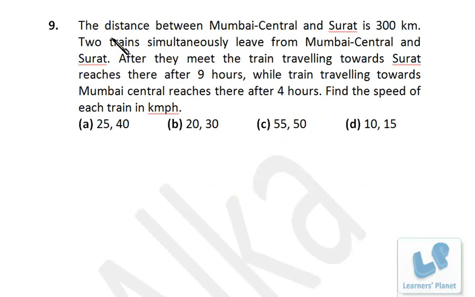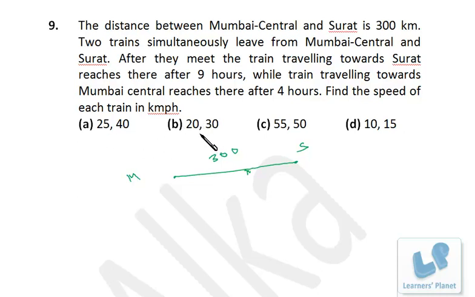Now here, the distance between Mumbai Central and Surat is 300 km. Two trains simultaneously leave from Mumbai Central and Surat. After they meet, the train travelling towards Surat reaches there after 9 hours, while the train travelling towards Mumbai Central reaches there after 4 hours. Find the speed of each train in kilometer per hour. So no need to make any sort of equations once again. You just go through the options. That's pretty simple, right? Always try to choose the simple options.